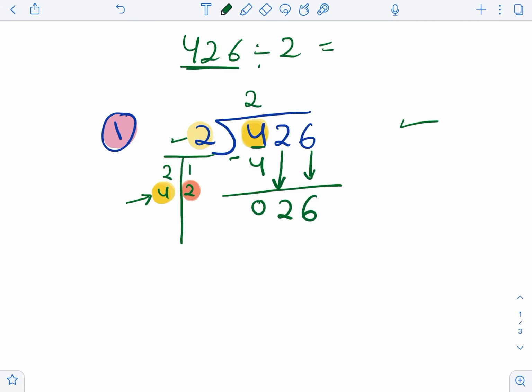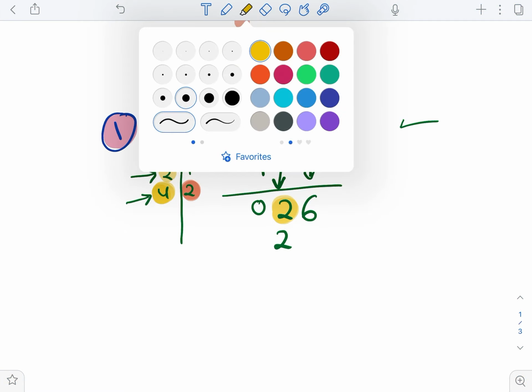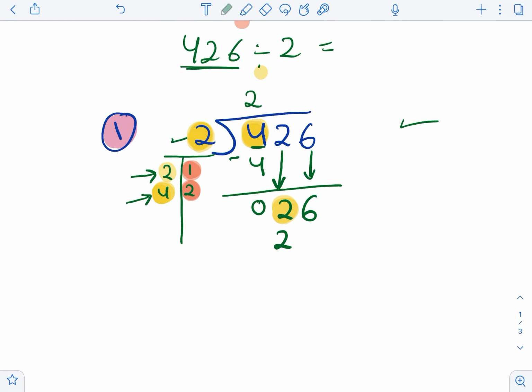So let's see how. Now I will take the first number again, which is the 2. Is it equal to or bigger than the divisor, which is the 2? Yes, it's equal to it, and I can find it from 1 times 2 equals 2. So here it is, I have the 2. I will take it and write it down. And the hero that gives us this 2 is the 1. So I will write it up here, and then we subtract. 2 minus 2 is 0. And we will bring this 6 down because we didn't use it yet.